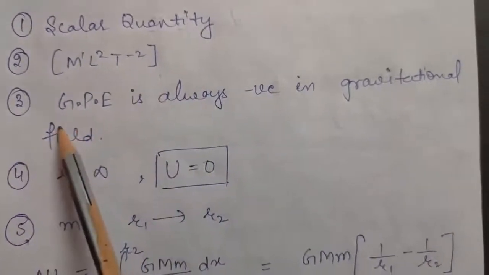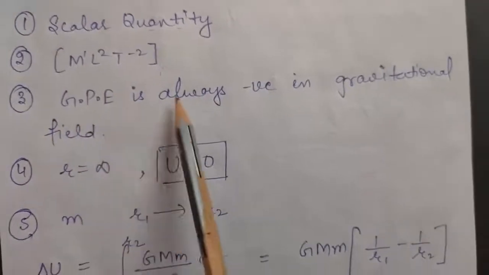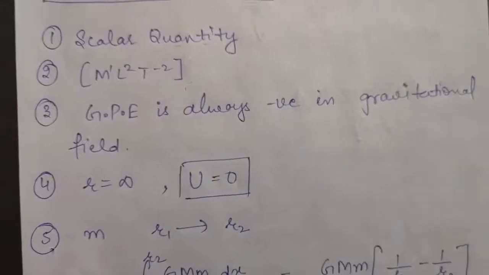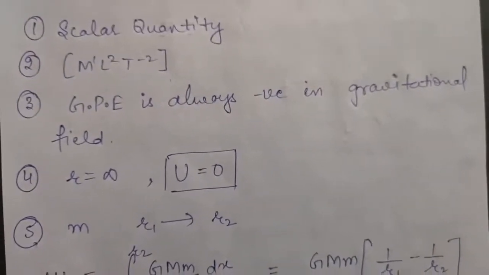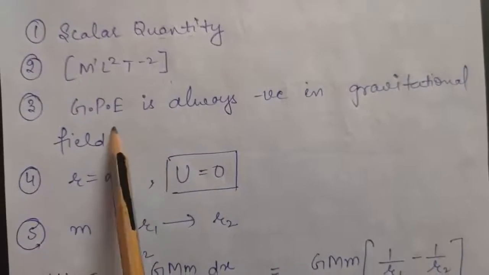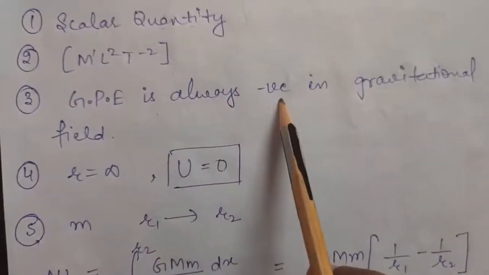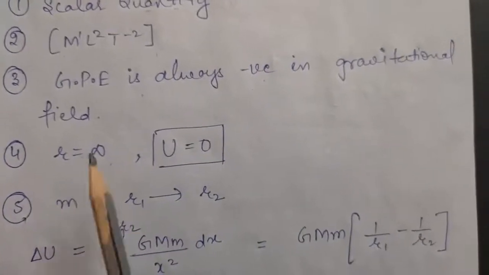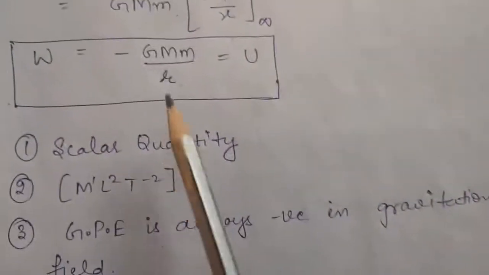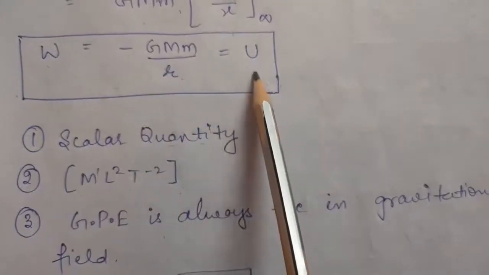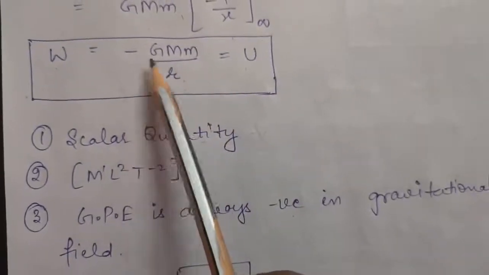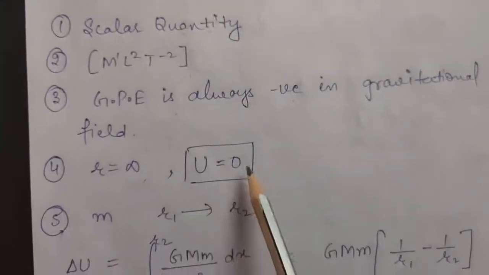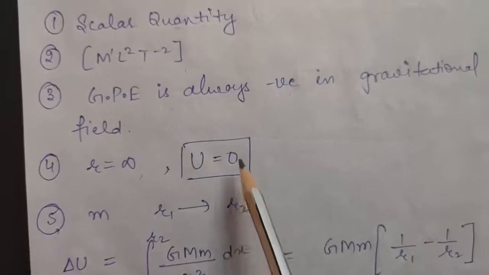Now the third point is that gravitational potential energy is always negative in a gravitational field. And why is it so? Because gravitational force is always attractive in nature, therefore gravitational potential energy is always negative. Now if the distance is infinity, that is if r itself becomes infinity, then as you have derived the formula of gravitational potential energy, that is minus GMm by r, your gravitational potential energy will become 0 at the infinity point.